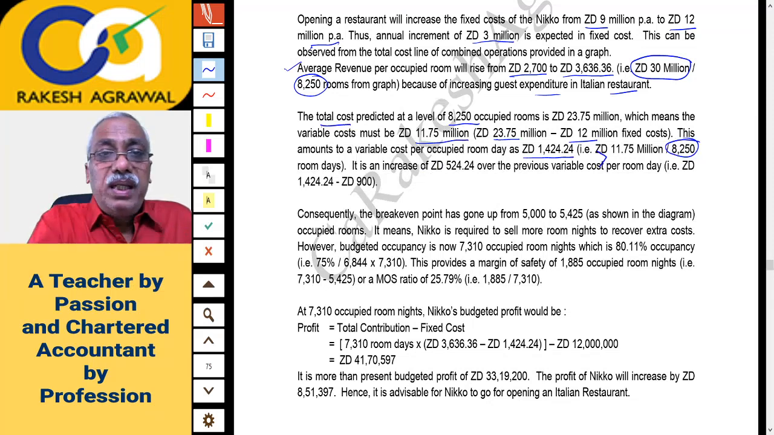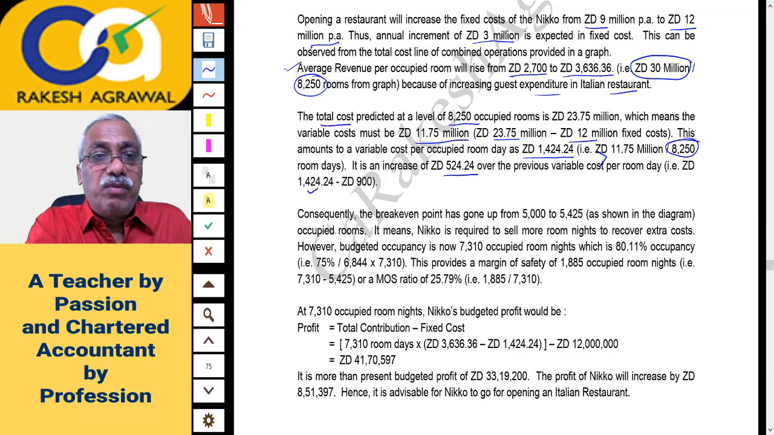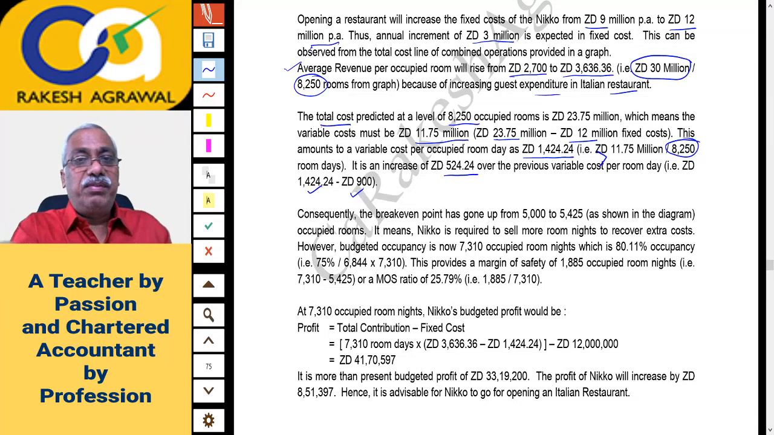this will increase. There is an increase of 524.24. That is, this is the revised variable cost 1424 minus the earlier variable cost of 900. So this difference is 524.24. This is the variable cost going up.